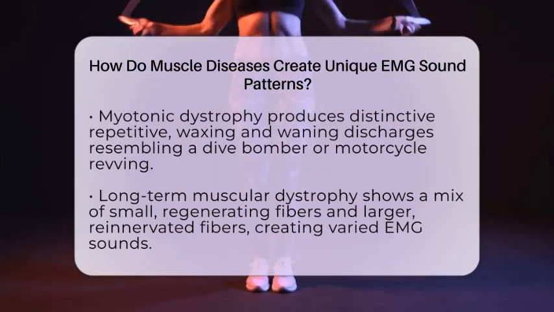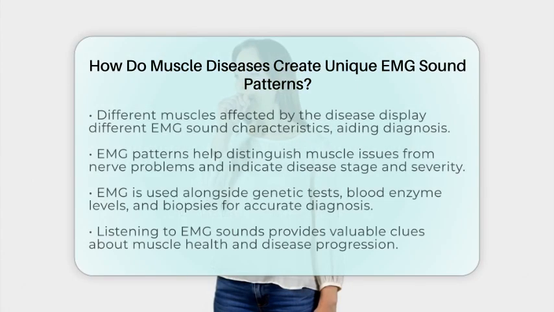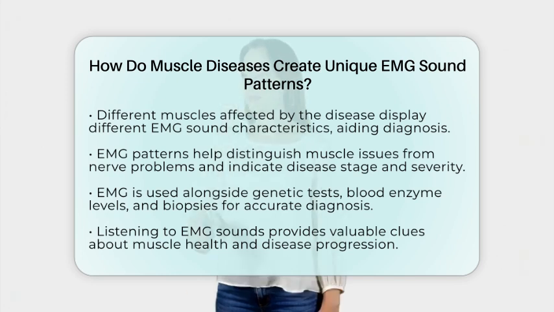Overall, these unique EMG sound patterns are invaluable for diagnosing muscular dystrophy. They help distinguish muscle problems from nerve issues and provide clues about the stage and severity of the disease. EMG is often used alongside genetic tests, blood enzyme levels, and muscle biopsies to confirm the diagnosis.